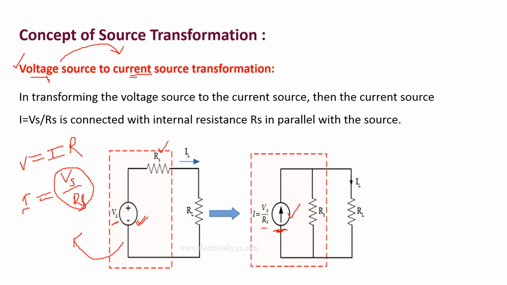and this current source has the parallel resistance. The voltage source has the series resistance, which means this series resistance we are going to connect in parallel to the current source. That is, Rs amount of resistance we are going to connect in parallel to this current source, and this is the load resistance, which is the same for the voltage source as well as the current source. Okay, this is the conversion of a practical voltage source into a practical current source.